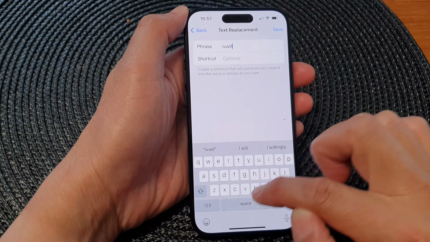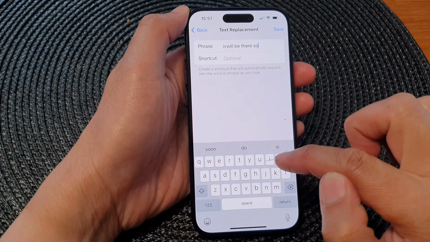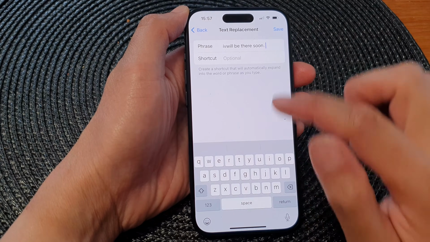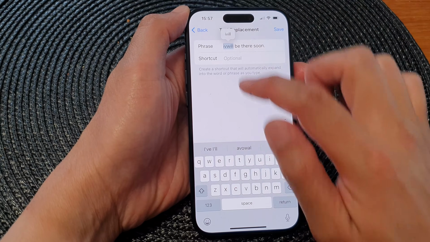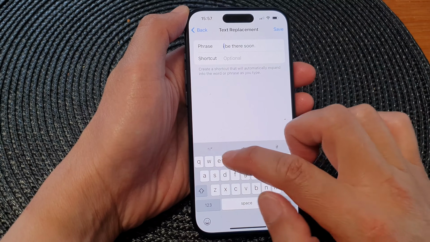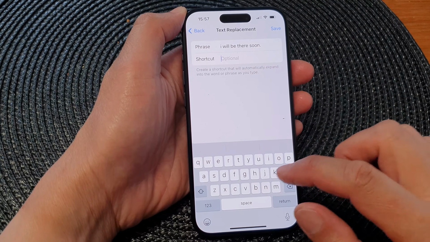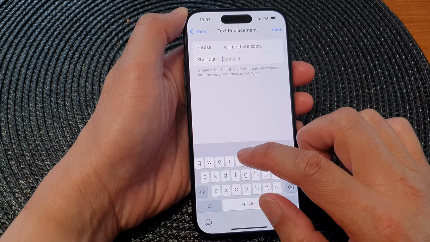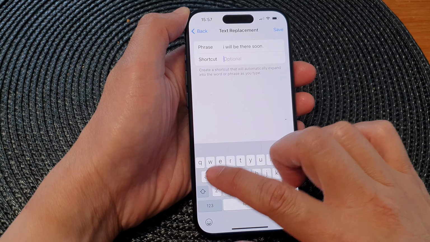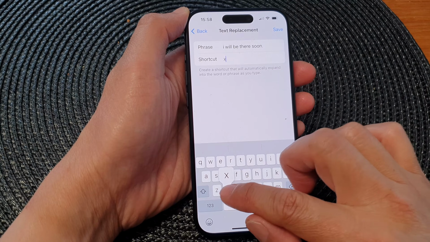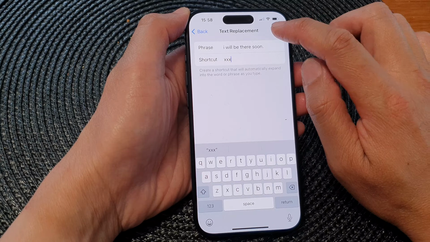So just correct this one here. Okay. So let's just create, say, XXX and then tap on Save.